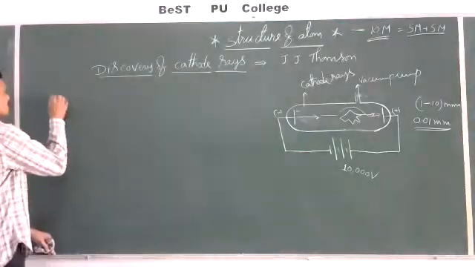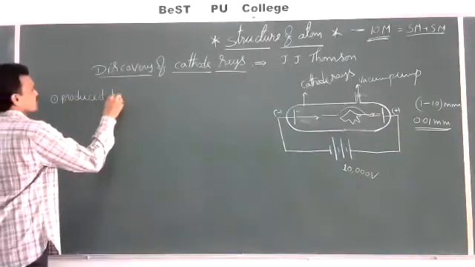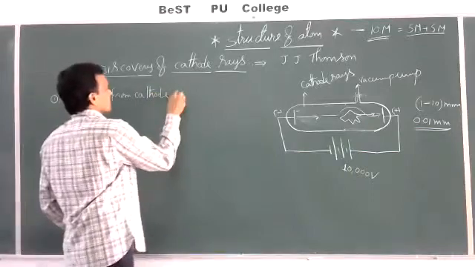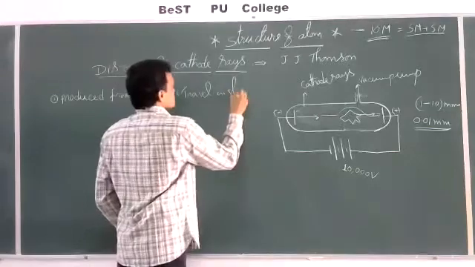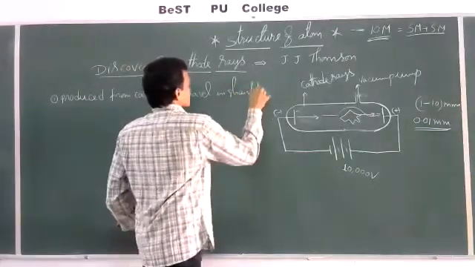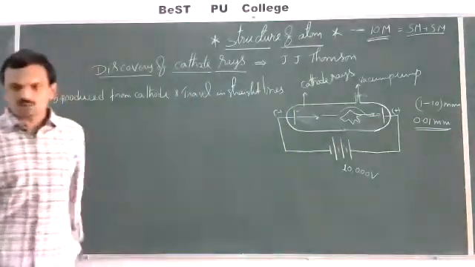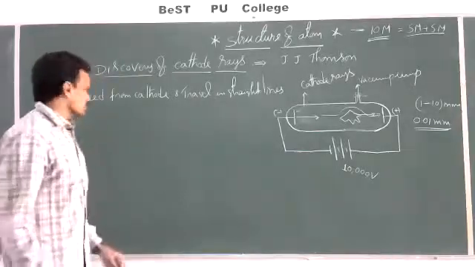Let us see what the characteristics are. First one: cathode rays are produced from the cathode and travel in straight lines.